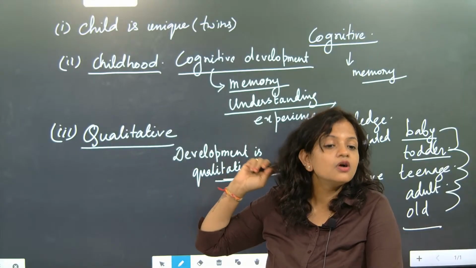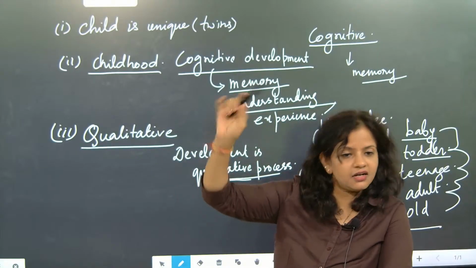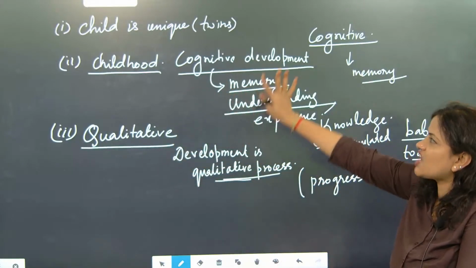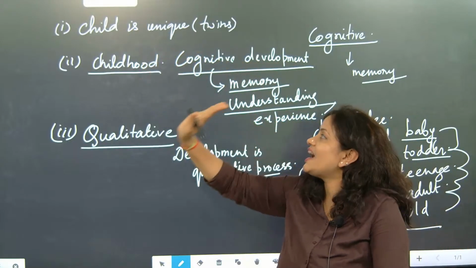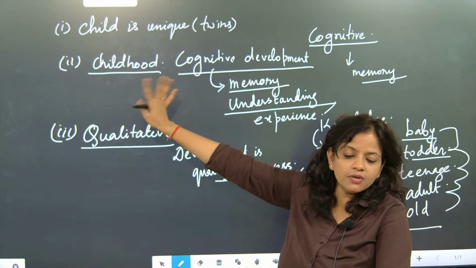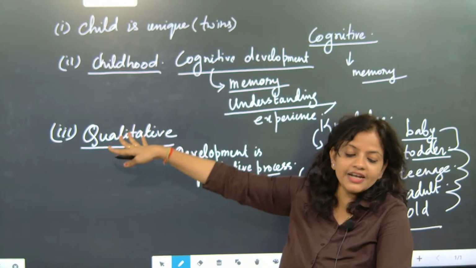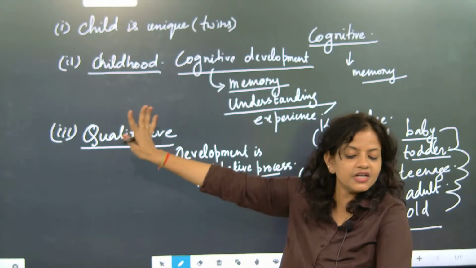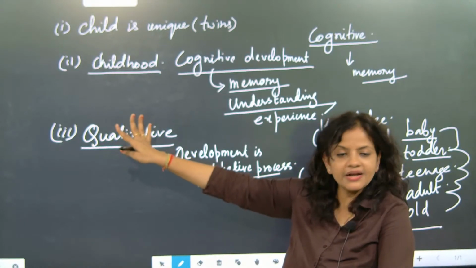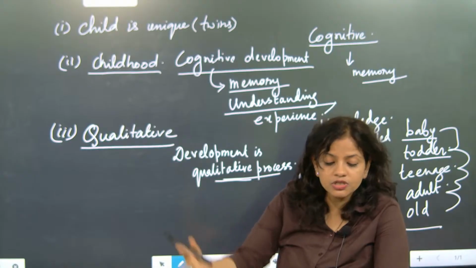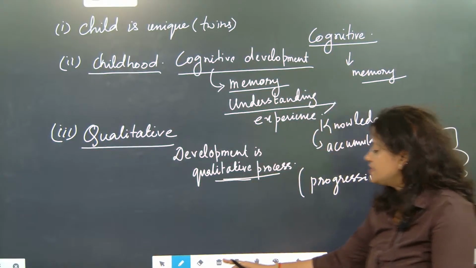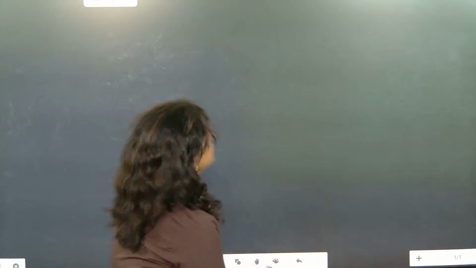Child is unique. Childhood means cognitive and qualitative parts will be there, which are considered with development. Till here done. Now we are going to talk about the principles of development. So development follows a pattern or a sequence.